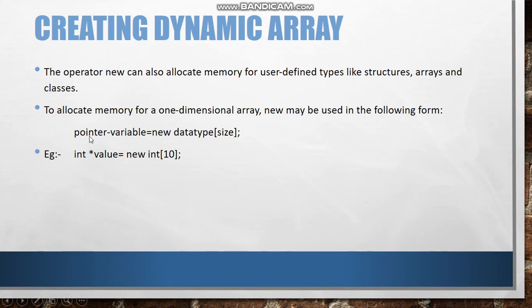So the syntax is pointer variable is equal to new, which is a keyword, then data type, and we will give the size. For example, here I have declared a pointer as value, equal sign, then new is a keyword and then the data type with the square brackets, which indicate an array.